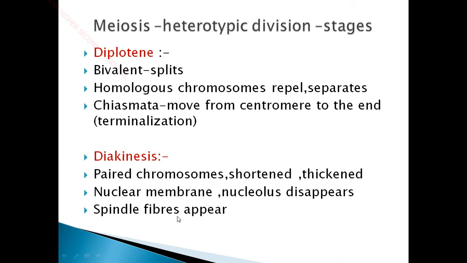Okay, clear, children? Don't get confused between the centrosome and centromere. Centromere is the point of attachment of 2 chromatids, whereas centrosome is an organelle which splits up into centrioles, which help in the formation of spindle fibers, and centrosomes are present only in animal cells. So with this, the first stage, prophase 1, is over. In prophase 1, the crossing over process happens, with exchange of segments between 2 homologous chromosomes, and the genetic recombination is completed.